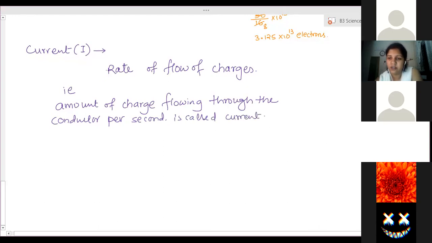By knowing the current value, we will get to know whether more electrons or fewer electrons are flowing through that conductor. Clear? Able to understand? Yes, ma'am.